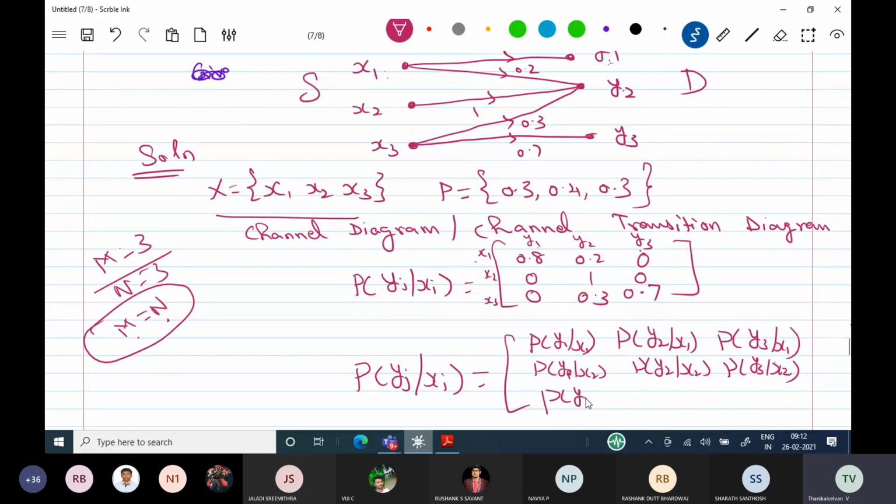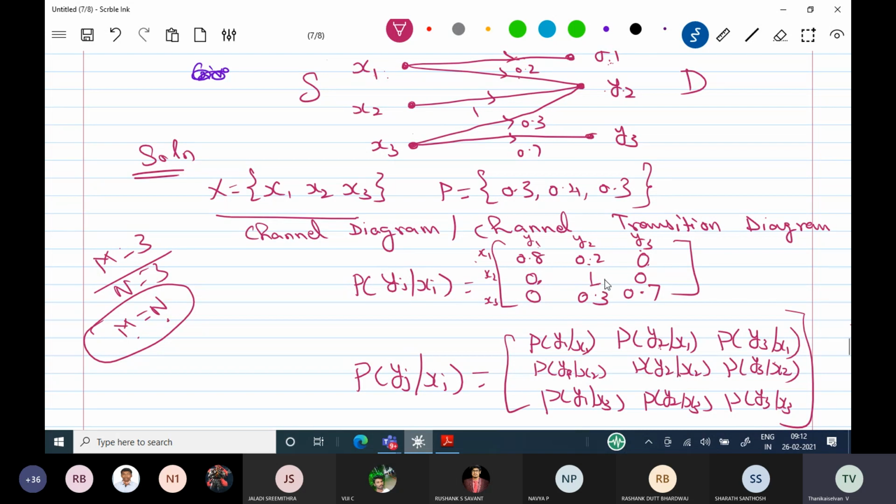Then probability of y1 given x3, y2 given x3, y3 given x3. These values are available inside the diagram. You see here this value is 0.8. The connection between y2 and x1 has probability 0.2. Y3 and x1 are not connected, so that is taken as 0. And in the next connection, there is no connection between y1 and x2, so make it 0. Then y2 and x2 are connected, so I have put 1 here.